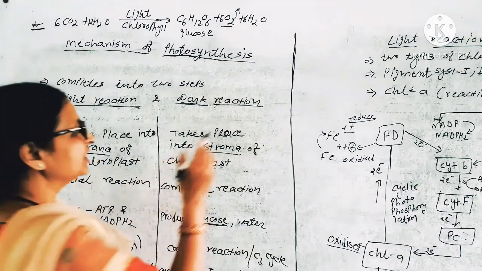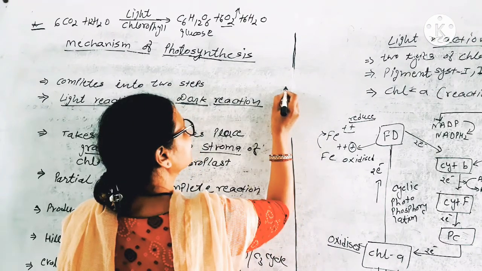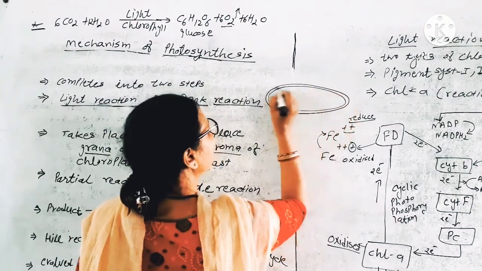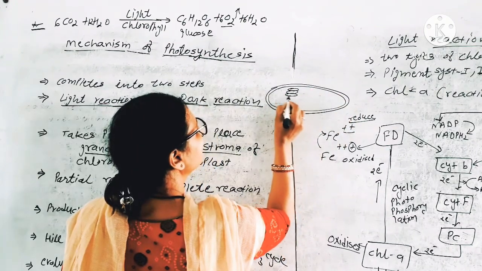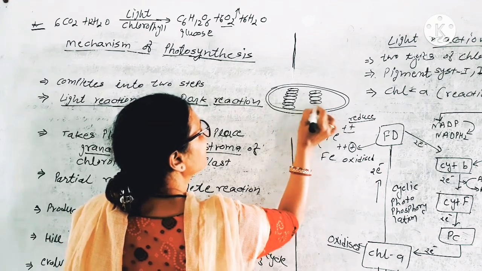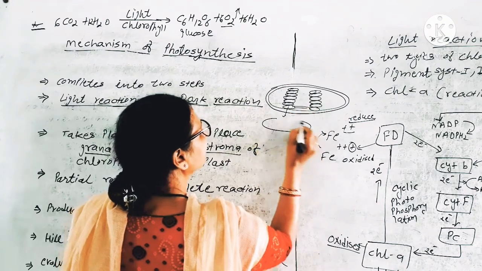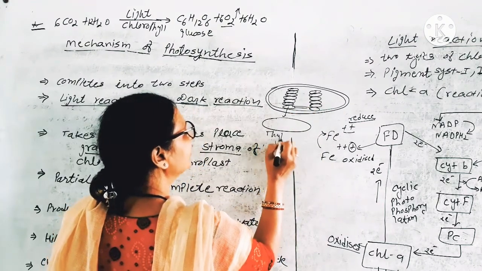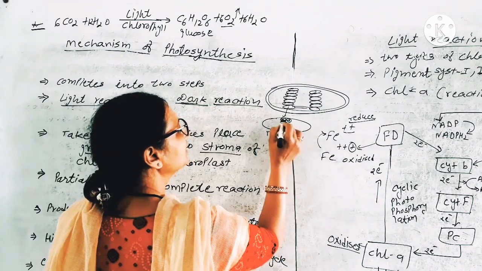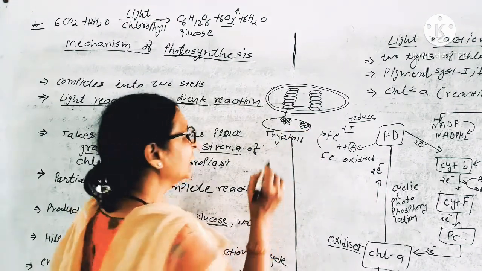So in short we again see here, this is the chloroplast, and in the chloroplast there is a thylakoid, a group of thylakoids called grana, and each individual thylakoid contains many chlorophyll pigments in the form of a bunch of grapes.